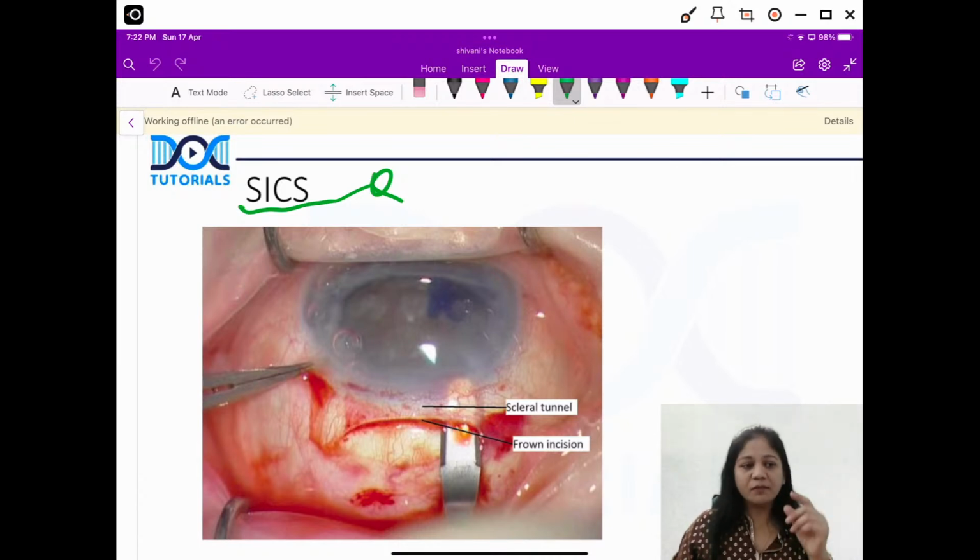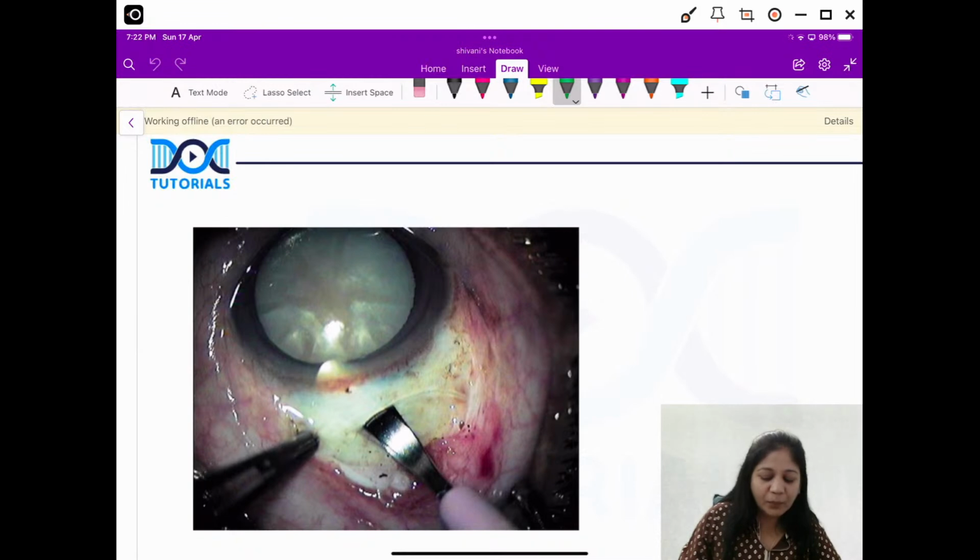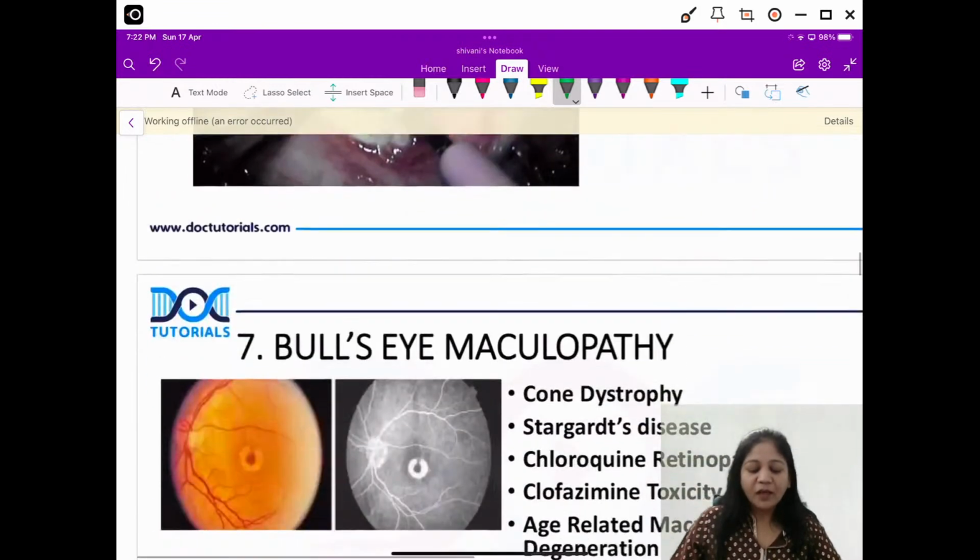okay? So please remember the surgical picture. Please remember also the two knives. One was keratome, another is a crescent blade, okay? Very good, Dr. Dreamcatcher. This is for creating a tunnel, okay? Another picture where we are making a nice tunnel here with the help of this crescent knife, okay?